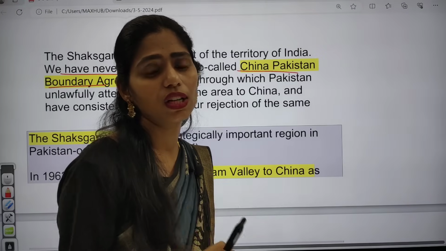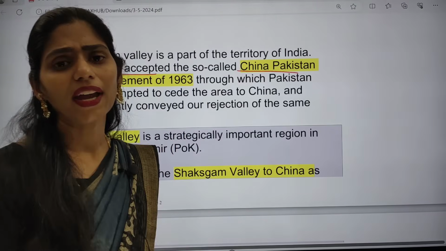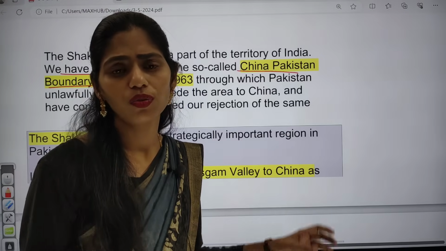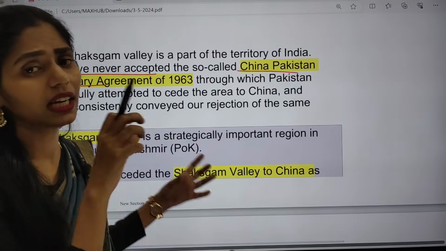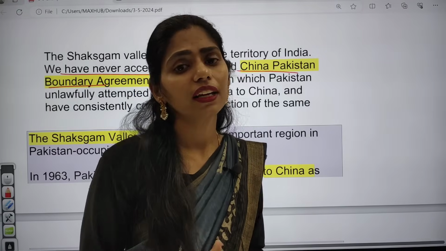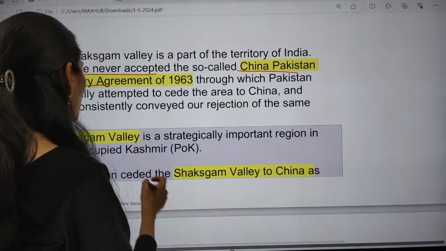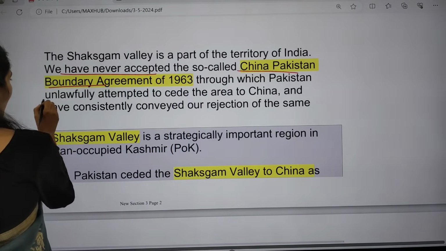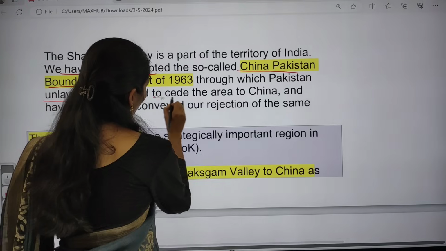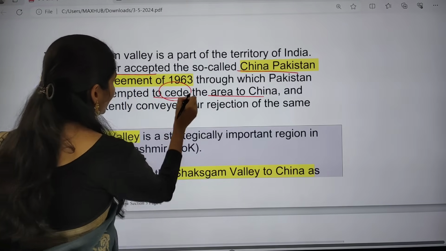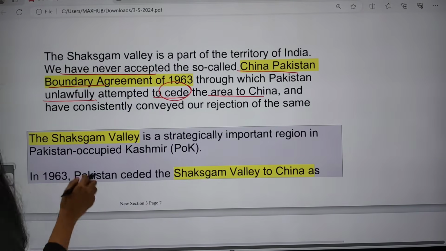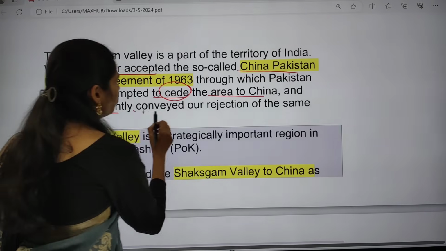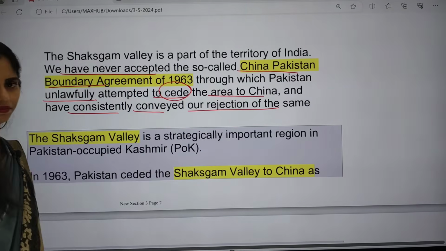So why should we accept? We can't accept because it is an integral part of the territory of our country. Pakistan unlawfully attempted to cede the area, cede meaning giving an area to China, and we have consistently conveyed our rejection of the same.